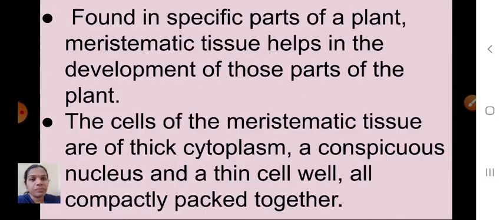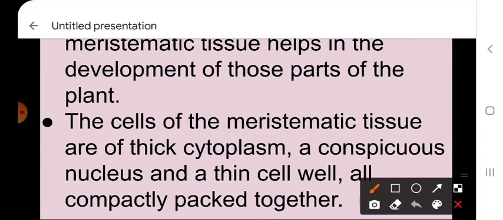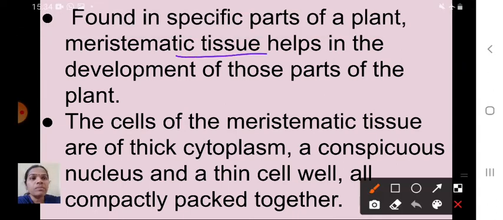Meristematic tissue. See here, it is found in specific parts of a plant. Meristematic tissue helps in the development of those parts of the plant. So the unique characteristic of meristematic tissue is that it is found in specific parts of a plant and helps in the development of those parts.